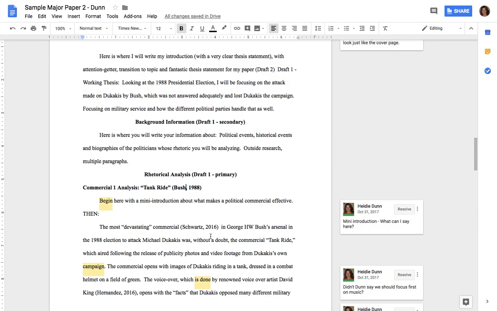MLA requires page number or paragraph number if it's a direct quotation, or just the last name of the author. But APA requires that you have a publishing date included in there. And that's because for scientific research, the date is so important. So including the date is very important for you to have in your internal citation. So that's what internal citations are a little bit different.